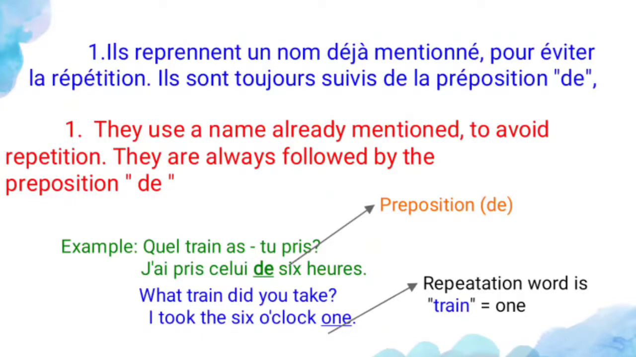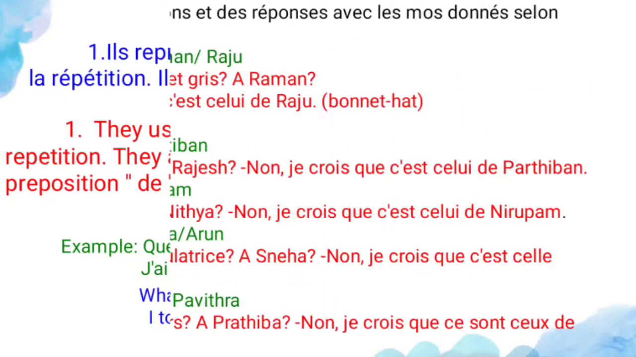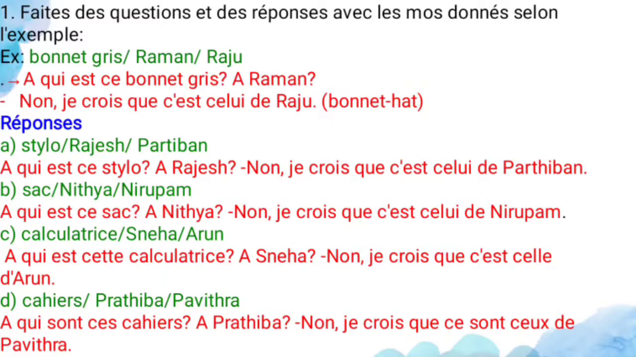So I took the 6 o'clock one. That one refers to the repeated word. The repeated word is what? Train. So we have to replace this. So celui de six heures. So this is all about the pronom démonstratif. Let us move to the exercise.